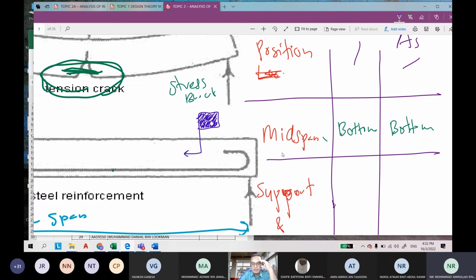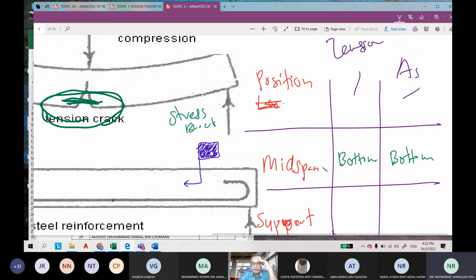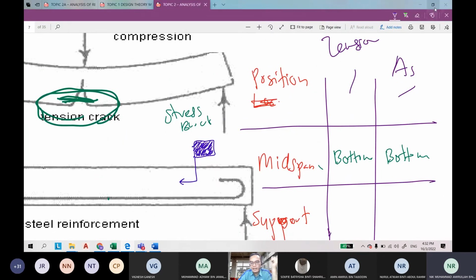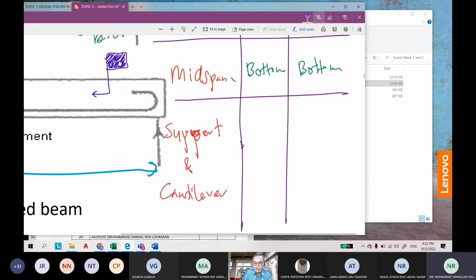However, at the support and at the cantilever, the situation is different. So where is the position of tension? Is the region of tension at the top or at the bottom? Top. Yes, good, at the top. And then the AS is at the top or at the bottom? Top also. Okay, so you must remember this concept.